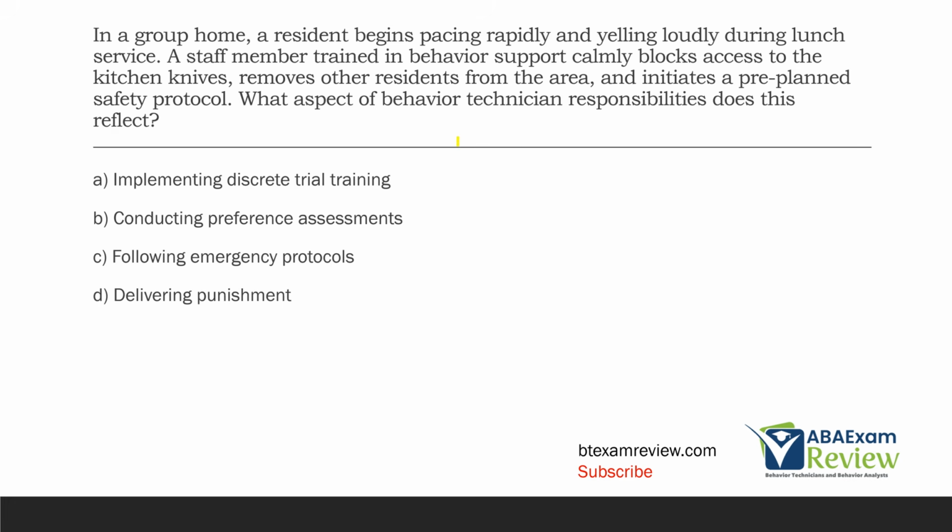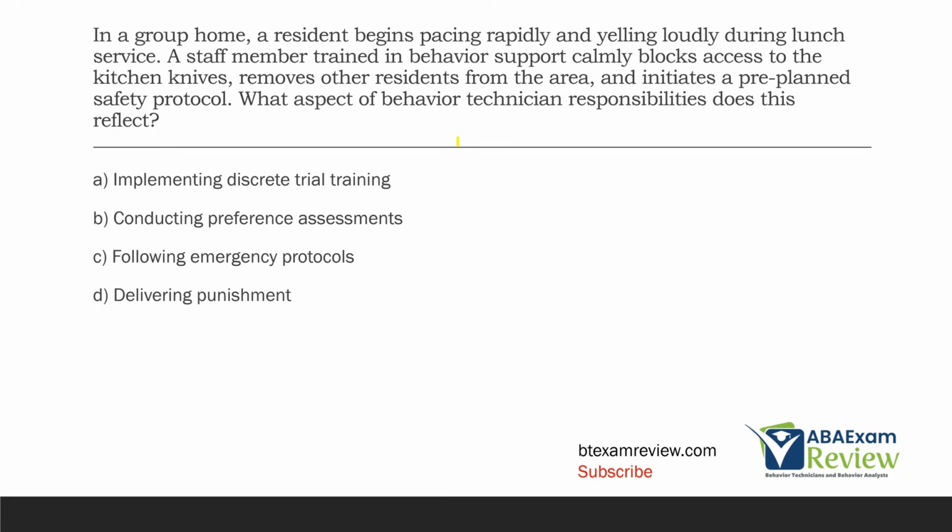In a group home, a resident begins pacing rapidly and yelling loudly during lunch service. A staff member trained in behavior support calmly blocks access to the kitchen knives, removes other residents from the area, and initiates a pre-planned safety protocol. What aspect of behavior technician responsibilities does this reflect?